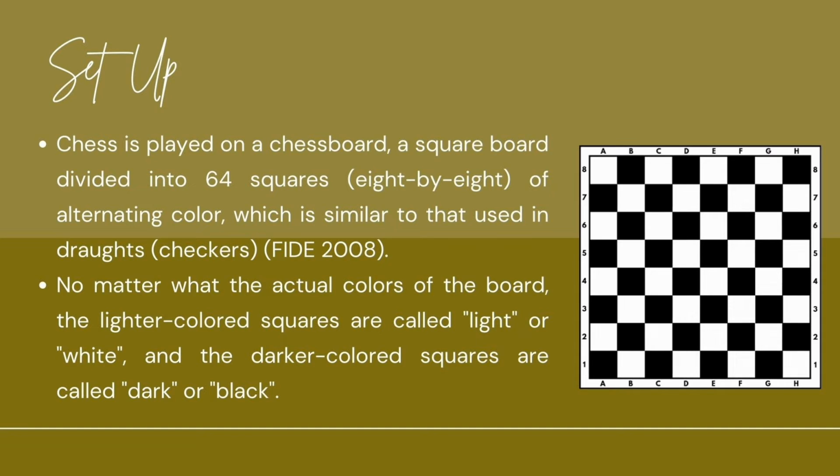No matter what the actual colors of the board, the lighter colored squares are called light or white, and the darker colored squares are called dark or black. So just like in the picture, we have a lighter color, white, and a darker color, black.